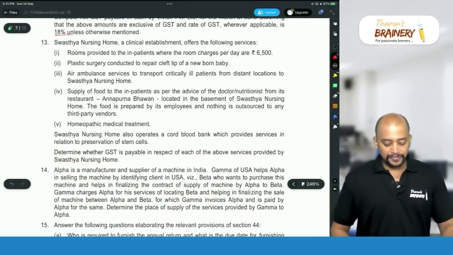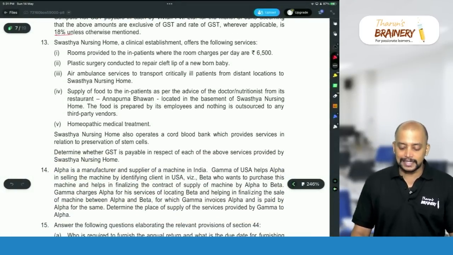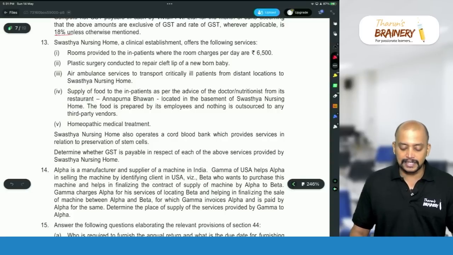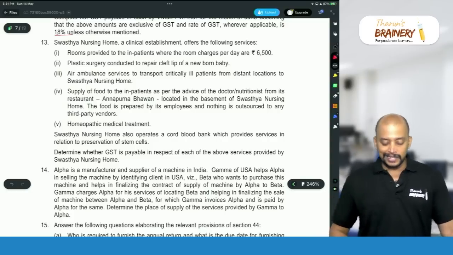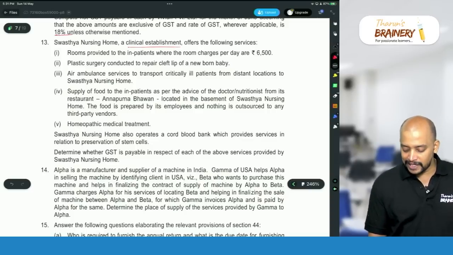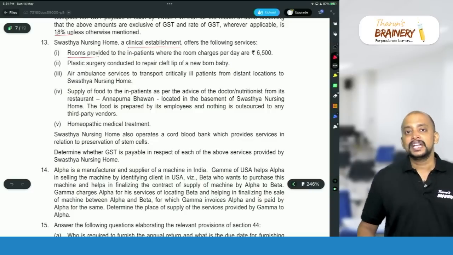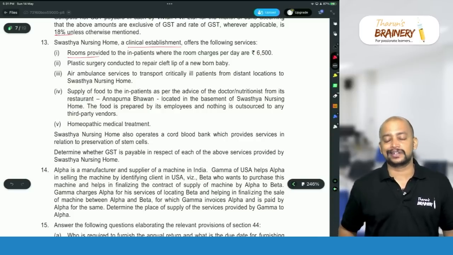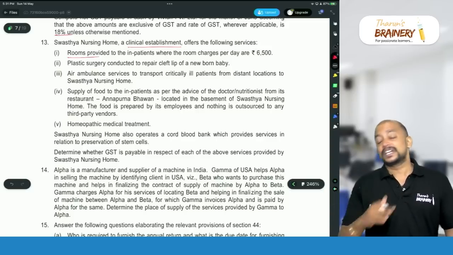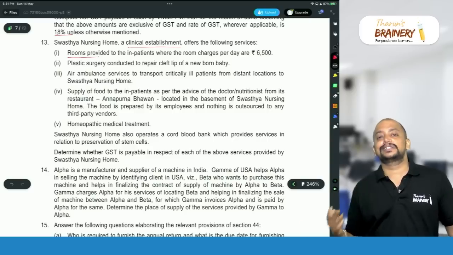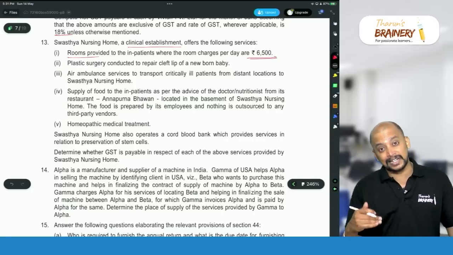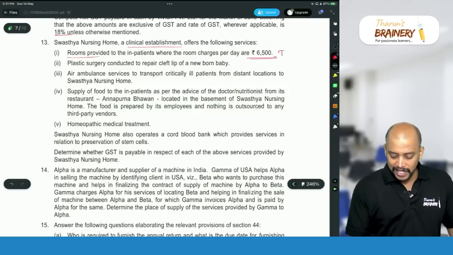Then 13th question, Swasthya Nursing Home, a clinical establishment, offers the following services. Rooms provided to inpatients where the room charges per day are 6,500. So, this clinical establishment providing rooms, we have an amendment. ICU, NICU, CCU charges, whatever may be the amount, are exempted, but other room charges are exempted if per day they do not exceed 5,000. But in this case, per day it is 6,500, it exceeds 5,000, so fully it will be taxable.